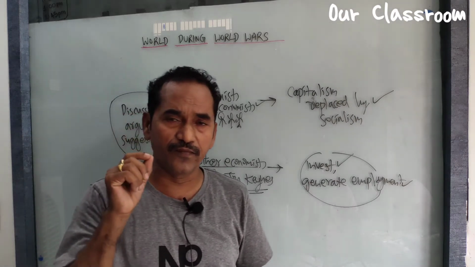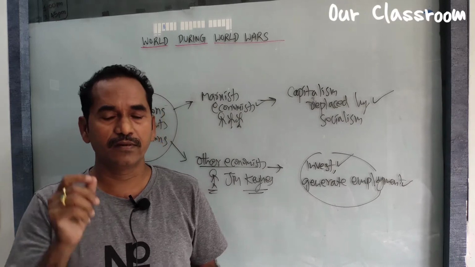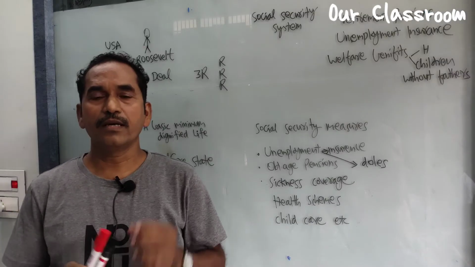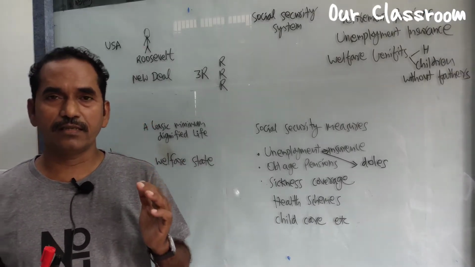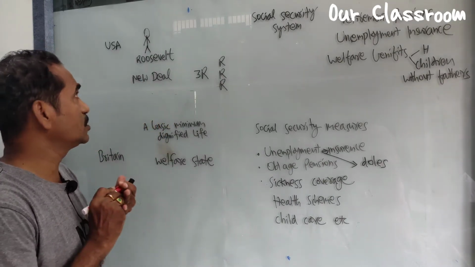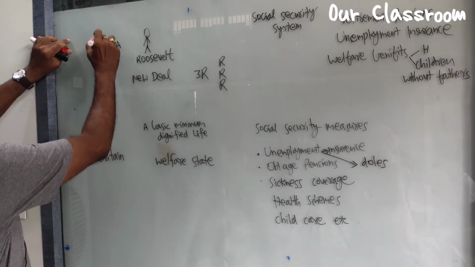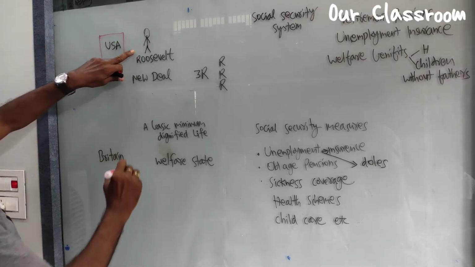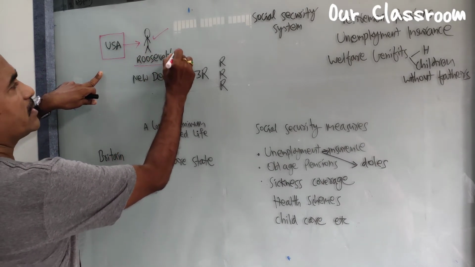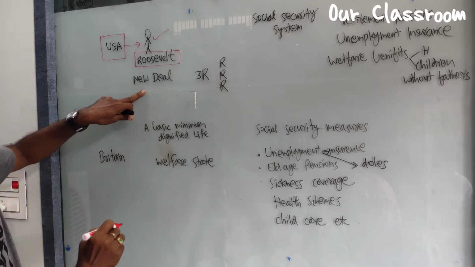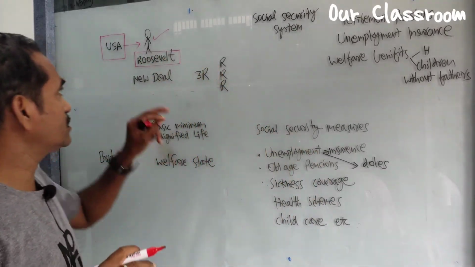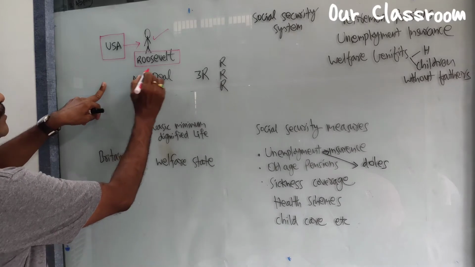Now let us see that every country in the world was affected by this great economic depression. Now let us see how USA, Britain and Germany overcame this situation. First USA. The then president of USA, Roosevelt, implemented a new policy. What was the policy? New Deal. To overcome the Great Depression, he implemented the New Deal policy.